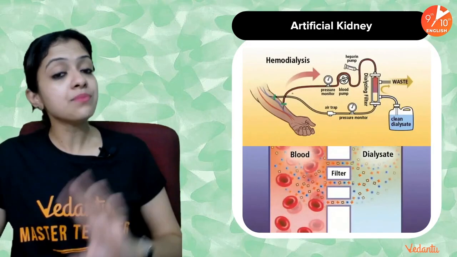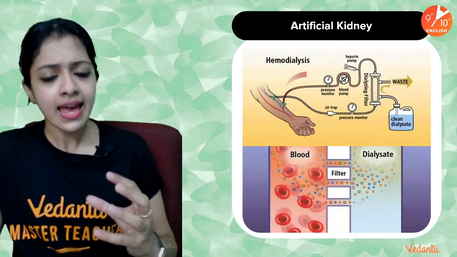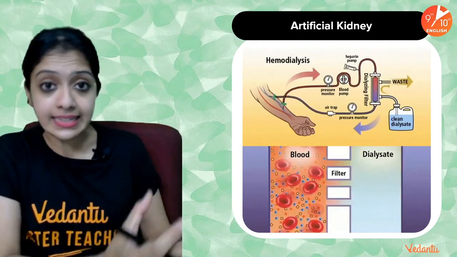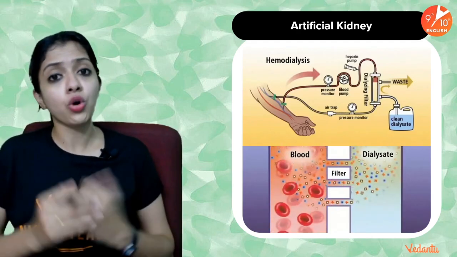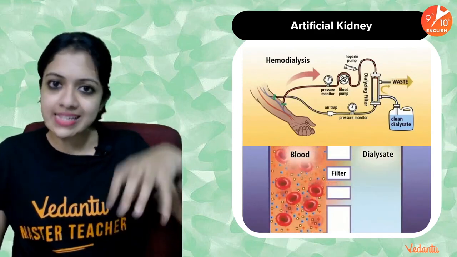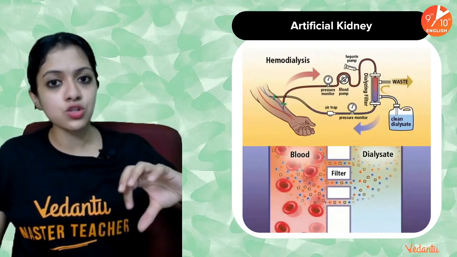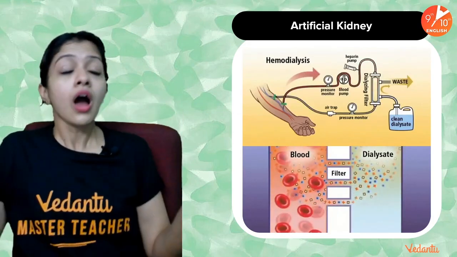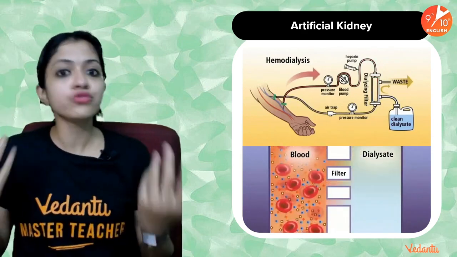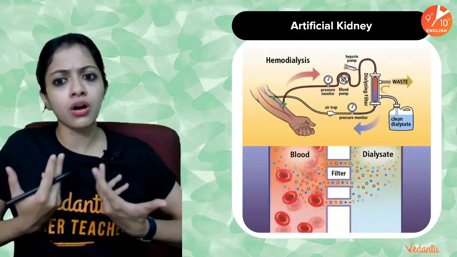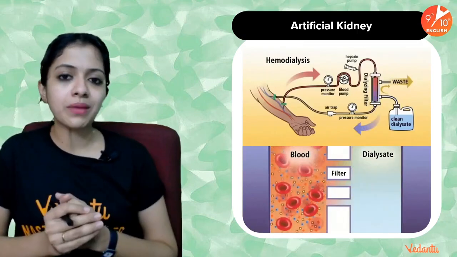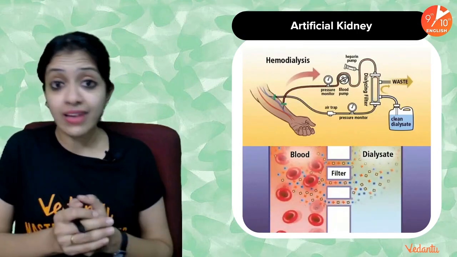We call this process hemodialysis or artificial kidney because it has to be a system that replicates the functions of the patient's kidneys, right? What do your kidneys do? Basically, what do your nephrons do? The nephrons are able to filter out a lot of components through the Bowman's capsule. They are able to do a lot of reabsorption, a lot of tubular secretion, and finally they are able to eliminate the waste matter in the form of urine. So imagine in a patient in whom kidneys fail to function normally, there would be too much accumulation of nitrogenous waste, and that can be very, very dangerous for that person.